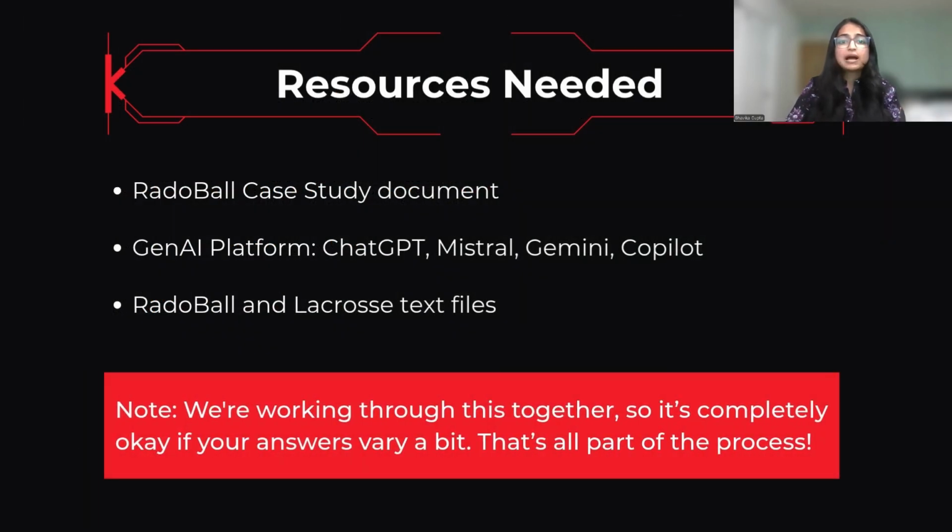Finally, you will also need access to a Gen AI platform like ChatGPT, Mistral, Gemini, Copilot, whatever your preference is, which would allow us to upload files into the system.